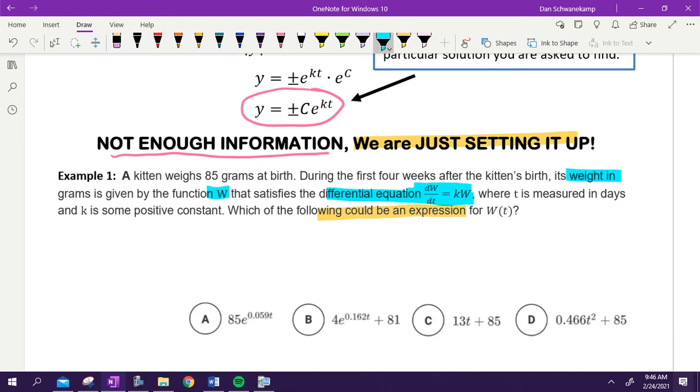So they told me a derivative, dw over dt equals k times w. What could the expression for w of t be? They told me a derivative. They're asking for w of t. What would I have to do with this derivative of w to find w? Integrate it. We could separate, we could integrate, we could solve for c, we could solve for y, and so on. Or you could use your brain. What is this thing right here? When I find the antiderivative of it, what is it going to get me every time?